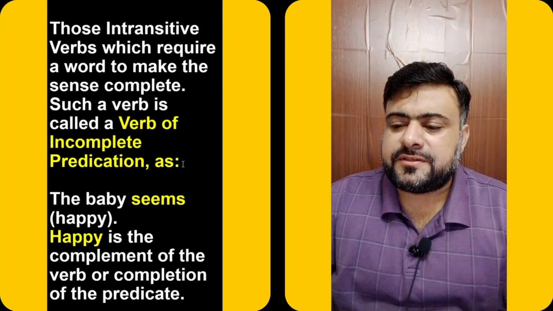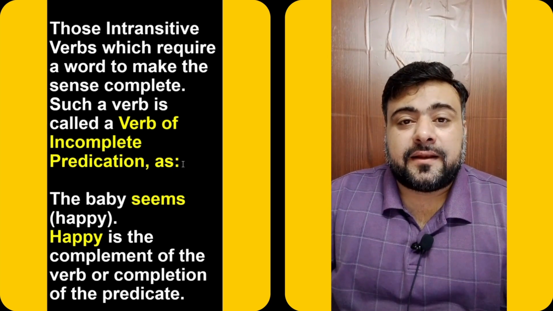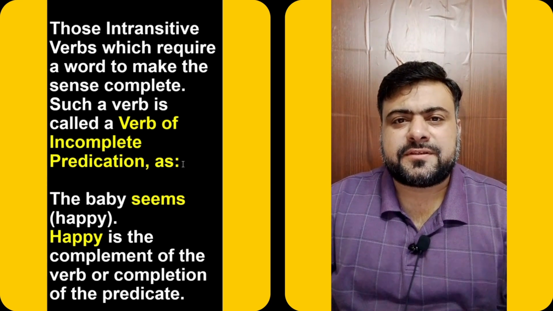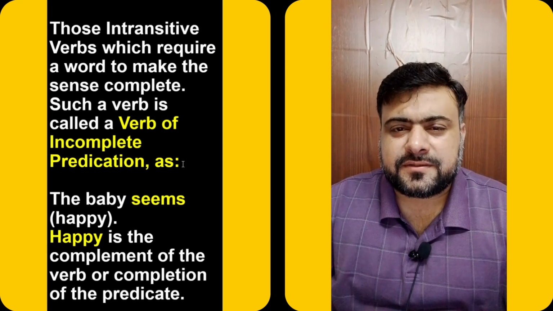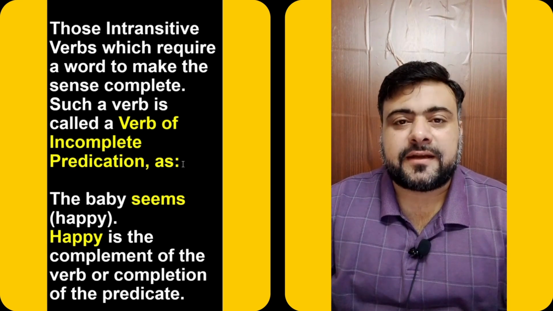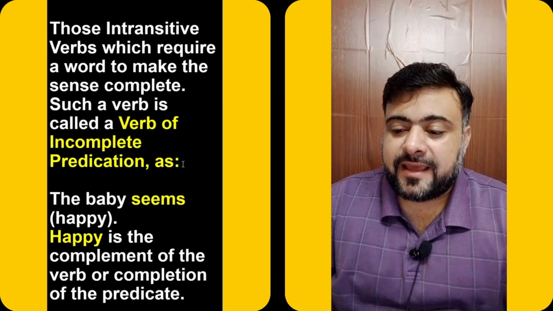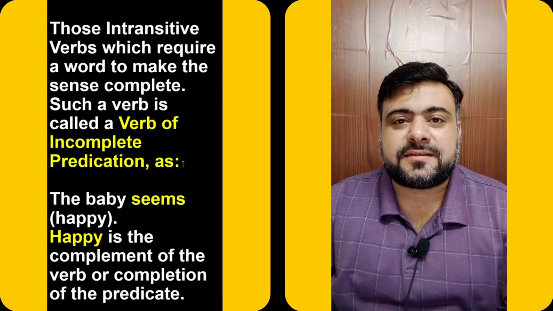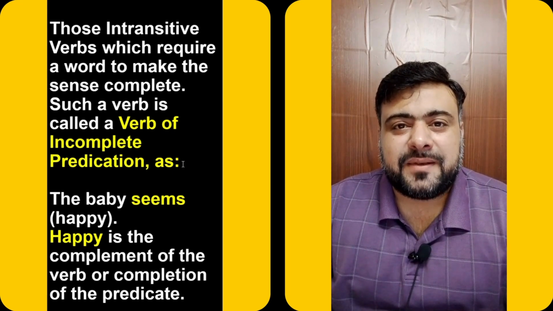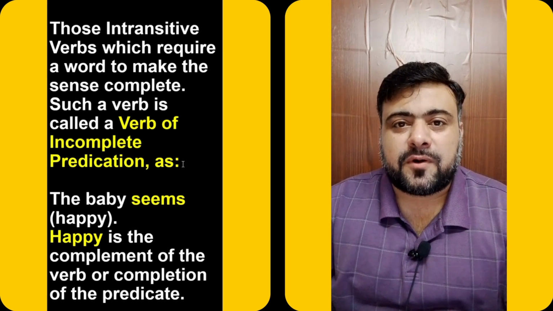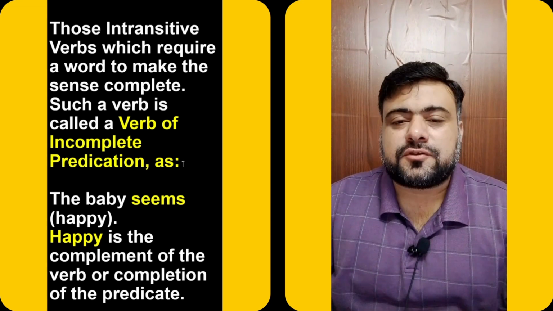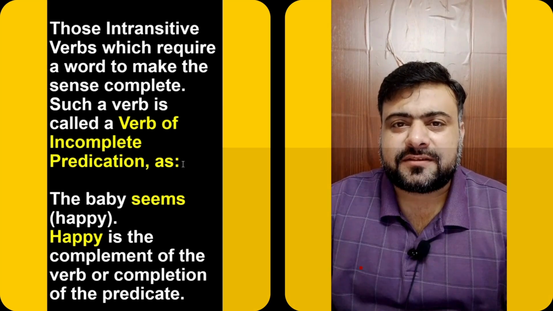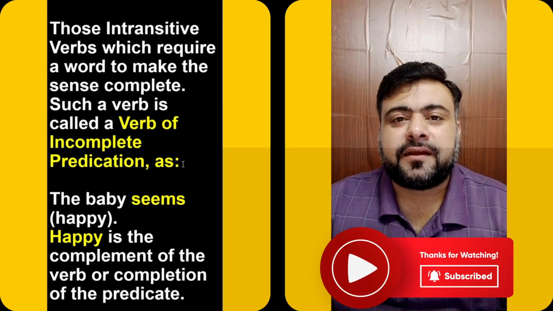For example, the baby seems happy. Now, seems is an intransitive verb, but if we say the baby seems, it doesn't make complete sense. We have to add another word, that is happy. What is happy in this sentence? Happy is the complement of the verb or completion of the predicate. Happy makes this sentence complete. It is the complement of the verb or completion of the predicate. So those intransitive verbs which leave the sentence without complete sense are called verbs of incomplete predication.